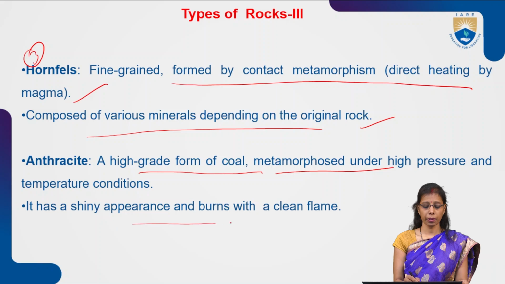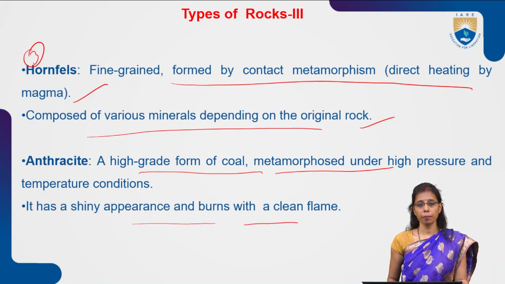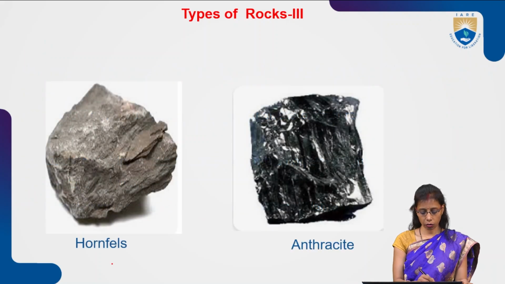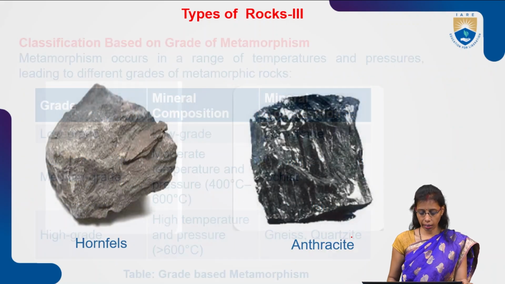It has a shiny appearance and burns with a clean flame. The best coal out of all types of coal is anthracite, which gives a clean flame and doesn't give any kind of pollution. And next, this is how the hornfels and the anthracite look.